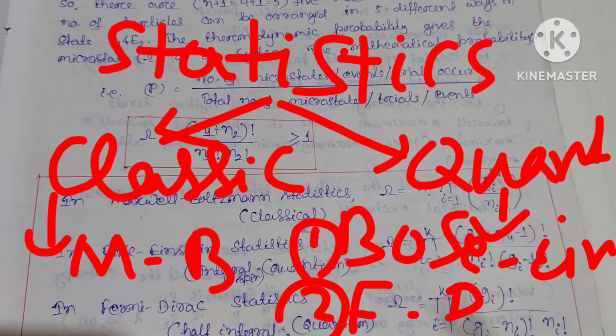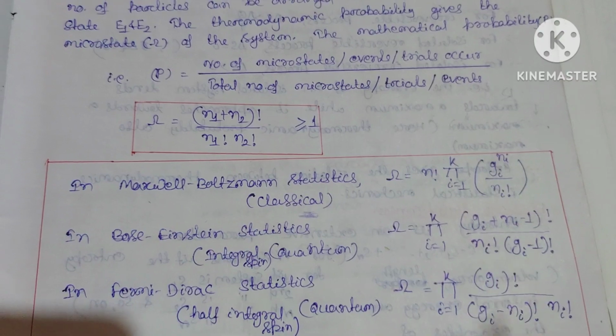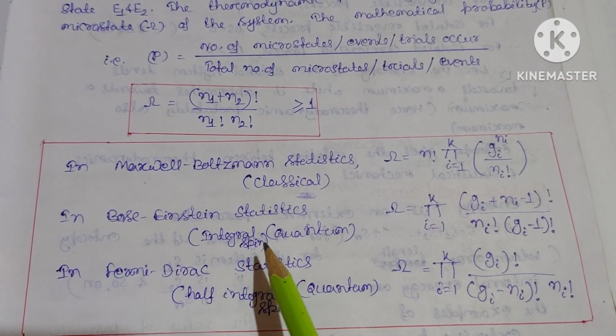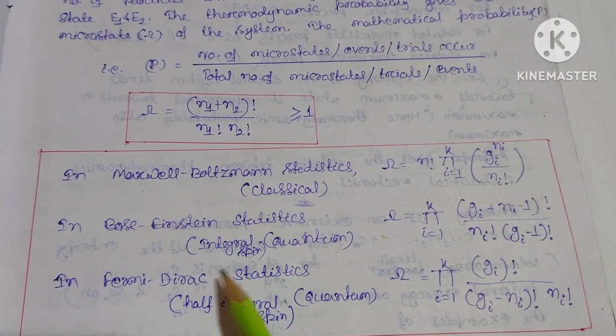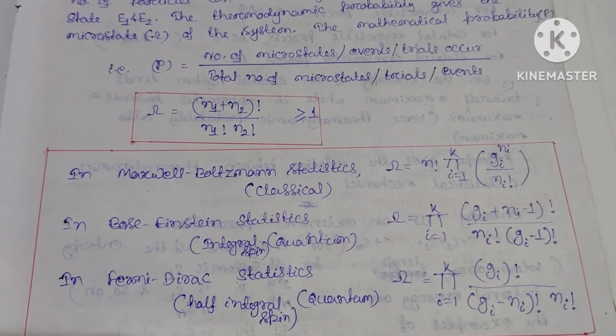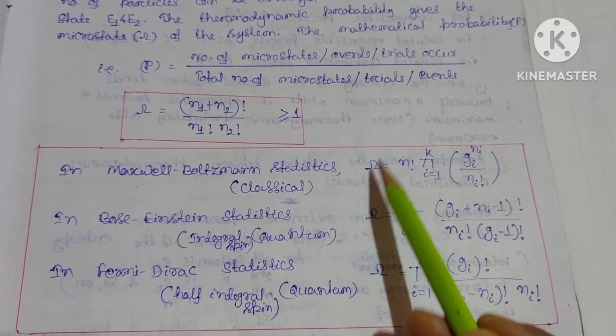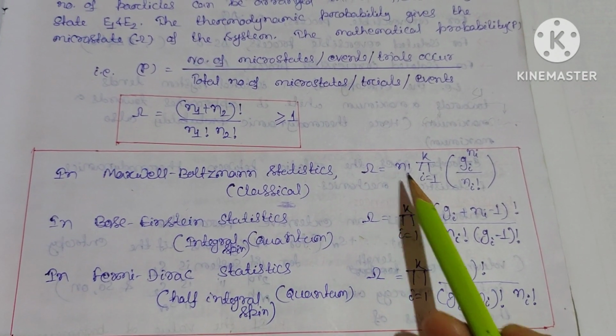This quantum statistics basically deals with Bose-Einstein and Fermi-Dirac statistics. Bose-Einstein statistics is of integral spin, and Fermi-Dirac statistics is of half integral spin. So in Maxwell-Boltzmann statistics, the number of microstates is n factorial.